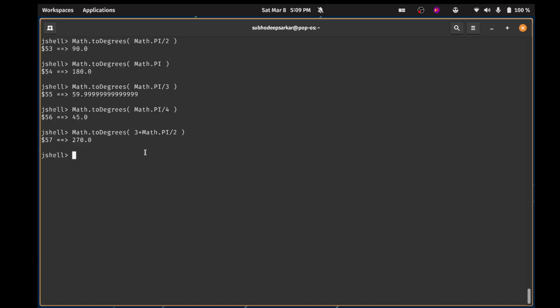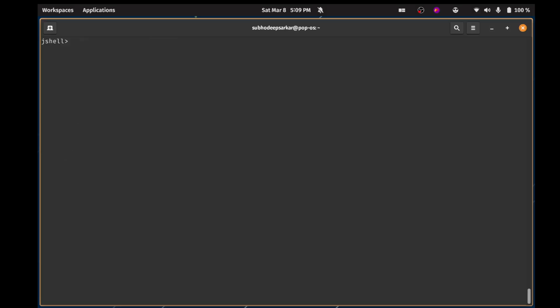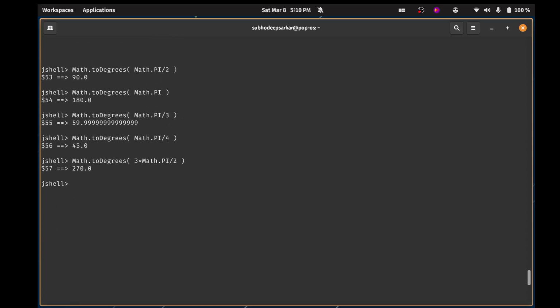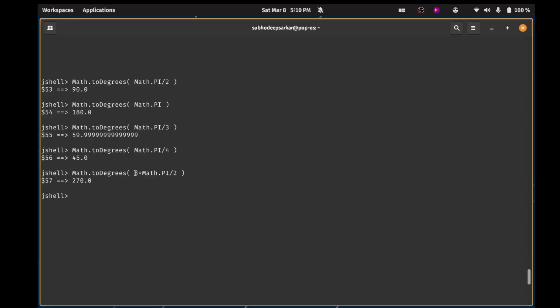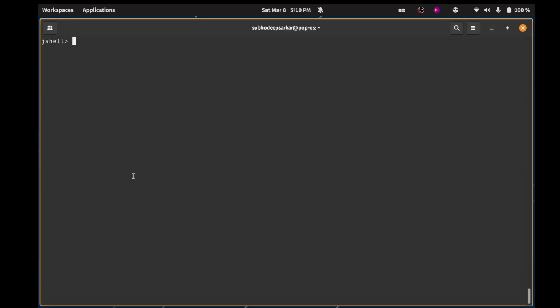What about, okay, let me find the angles once. So if I say Math.sin, and yes, Math has 3 trigonometric functions and more than that as well, but I'm just talking about the basic 3: sine, cos and tan. So Math.sin finds the sine of an angle.